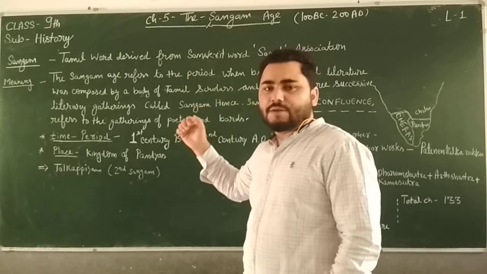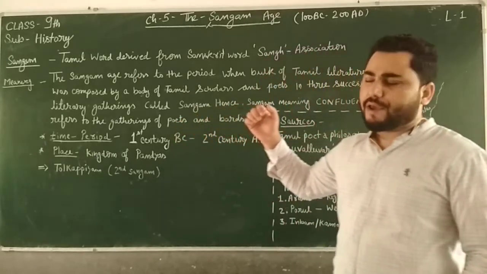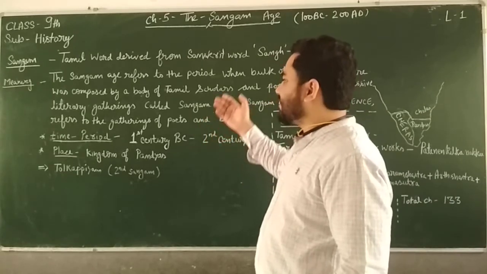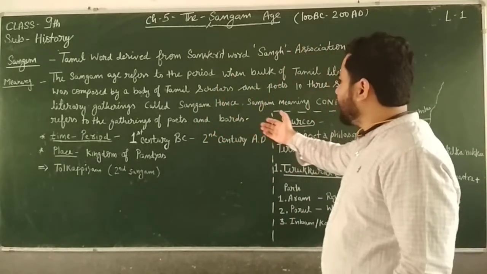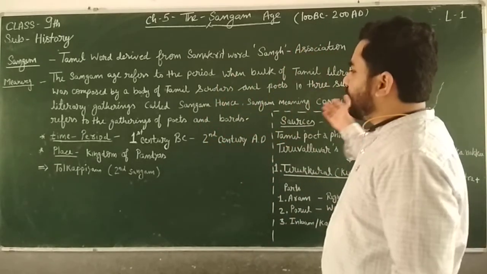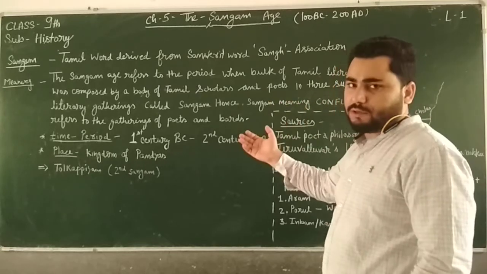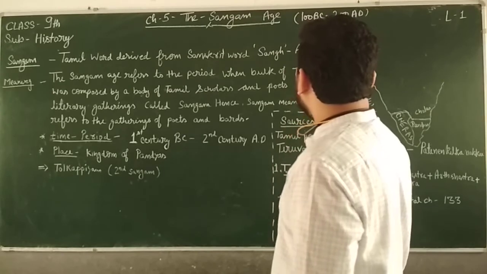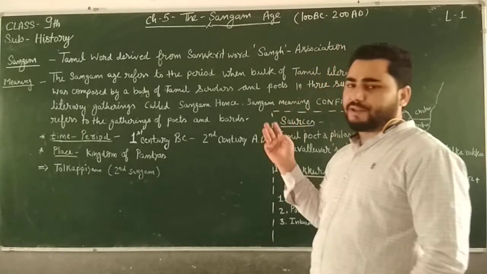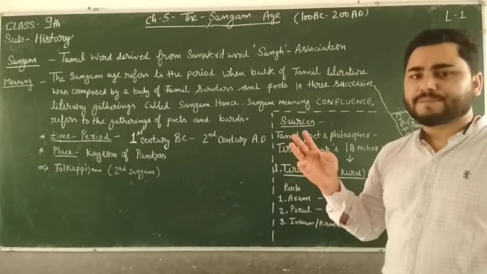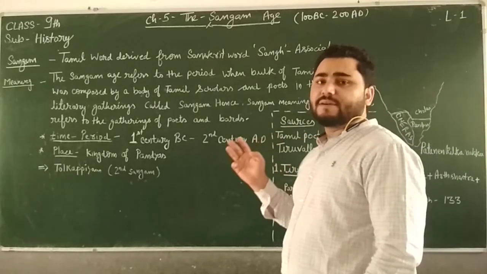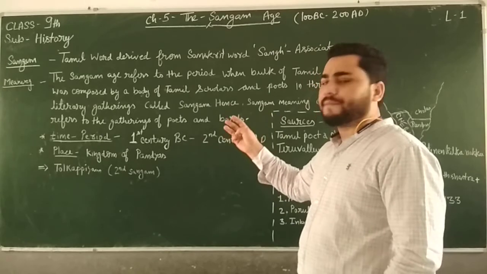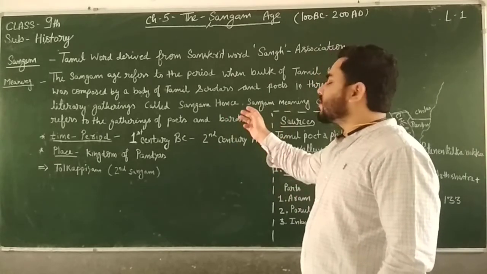Now, if it is asked in the exam what you mean by the Sangam age, then you have to write that the Sangam age refers to the period when the bulk of Tamil literature was composed by a body of Tamil scholars and poets in three successive literary gatherings. Three successive means which take place one after the other. These gatherings are called Sangam.